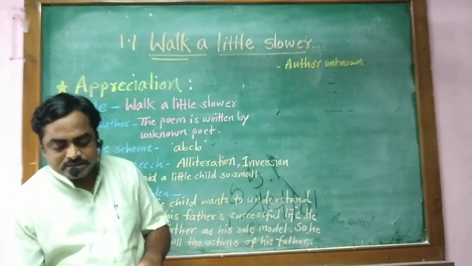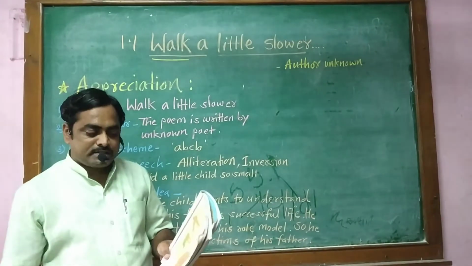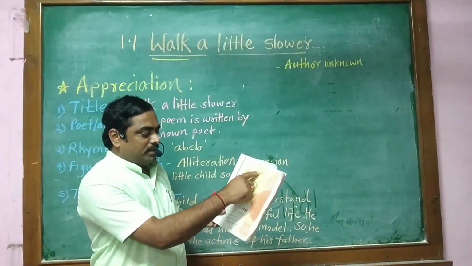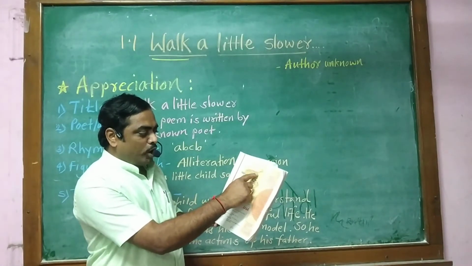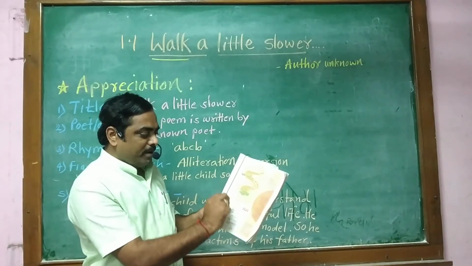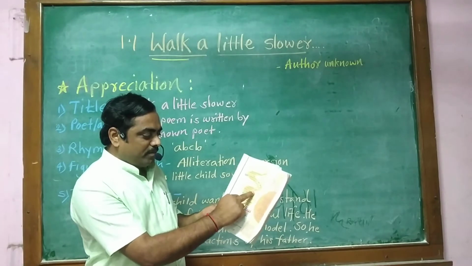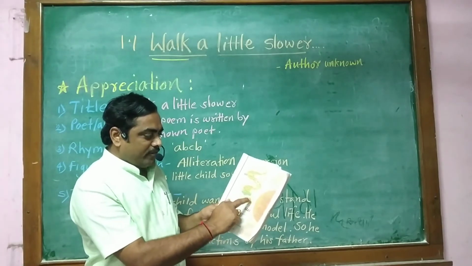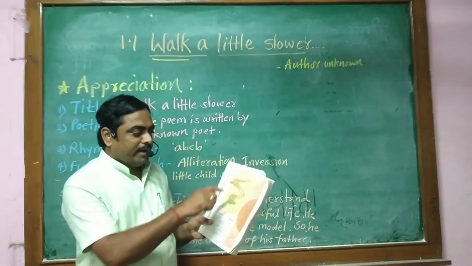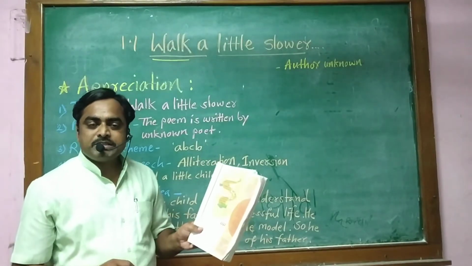Let's discuss rhyming words stanza wise. In the first stanza, the rhyming pair is small, fall. In the second stanza, it is see, me, and in the third one, be, me, and in the fourth stanza, that is true, you. Okay, and what is the rhyme scheme of this poem?